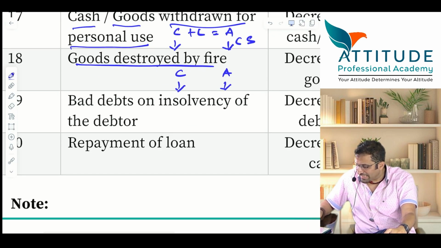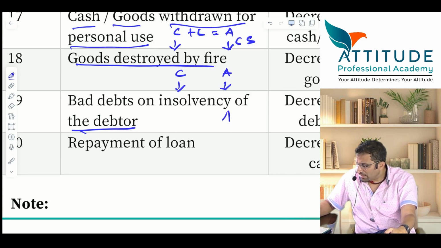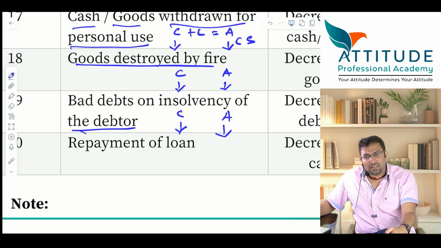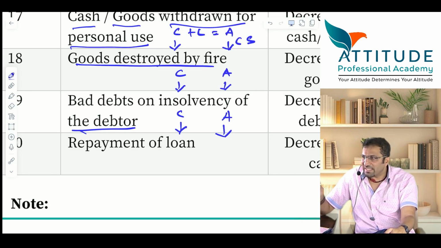Next, bad debts on insolvency of a debtor. Debtor has become bad. Debtors are assets. Asset कम होगा. Asset और capital भी कम होगा. Reason: bad debt is a loss. And hence if losses increase, profit decreases, and if profit reduces, ultimately it has to be borne by the owner.